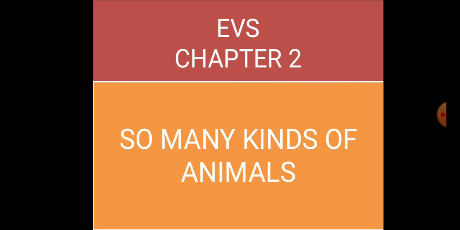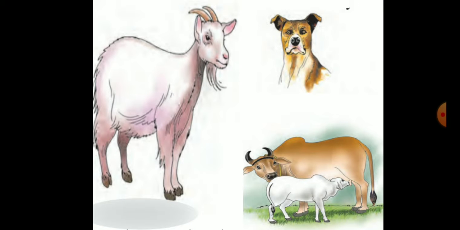In EVS session, we are studying so many kinds of animals. In the previous session, we have studied different types of animals with different colors, sizes, different ways of movements, as well as animals which are useful to us and also those which are gate crashers, that is, troublesome animals. Now, today we are going to see next.